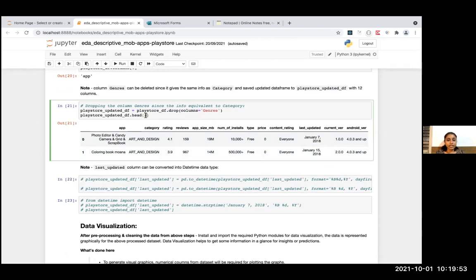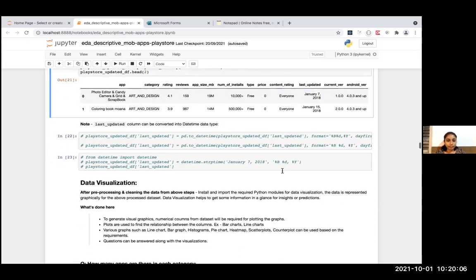You can pass in any number of rows you want to view. After I executed this statement, I wanted to ensure, okay, this column has been removed. So this is the result you would get. You can see the genres column has been removed.